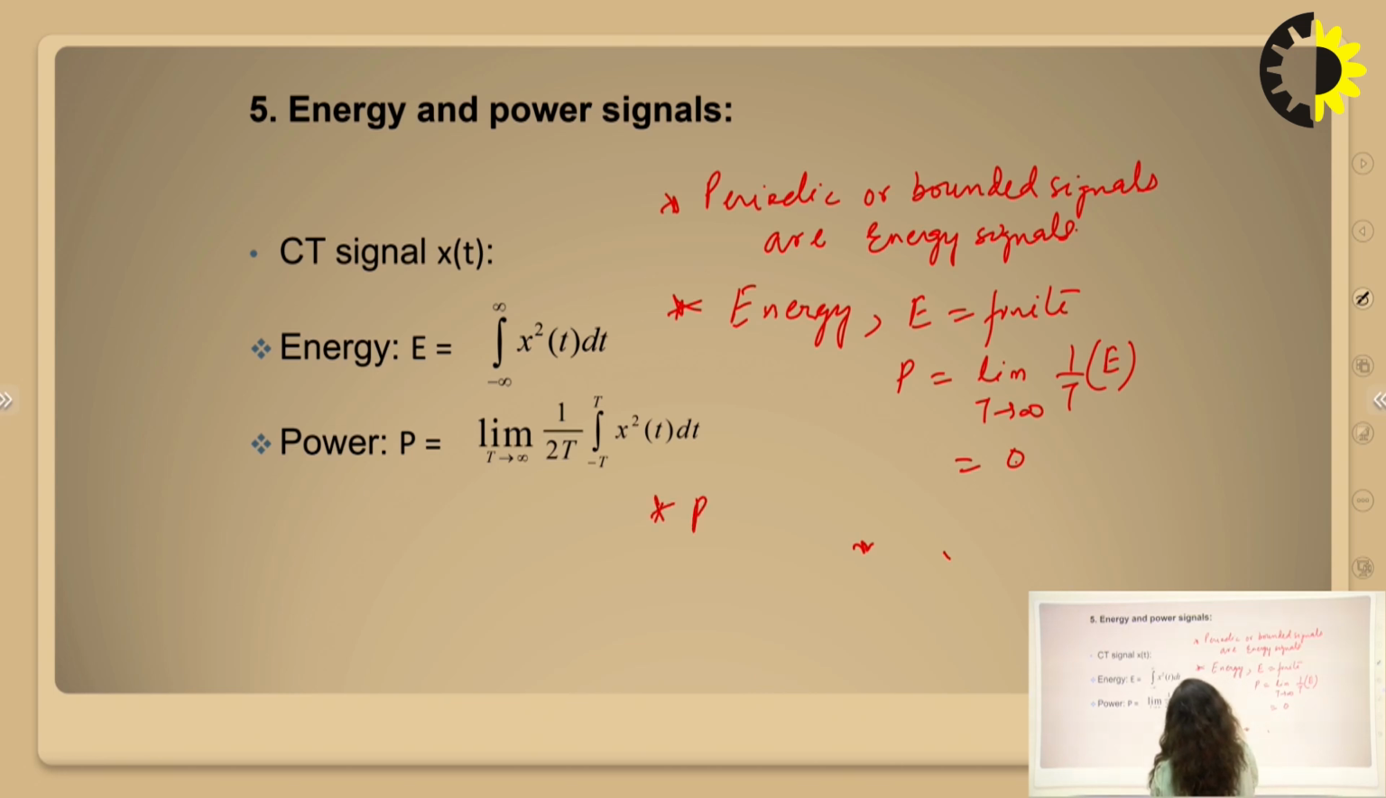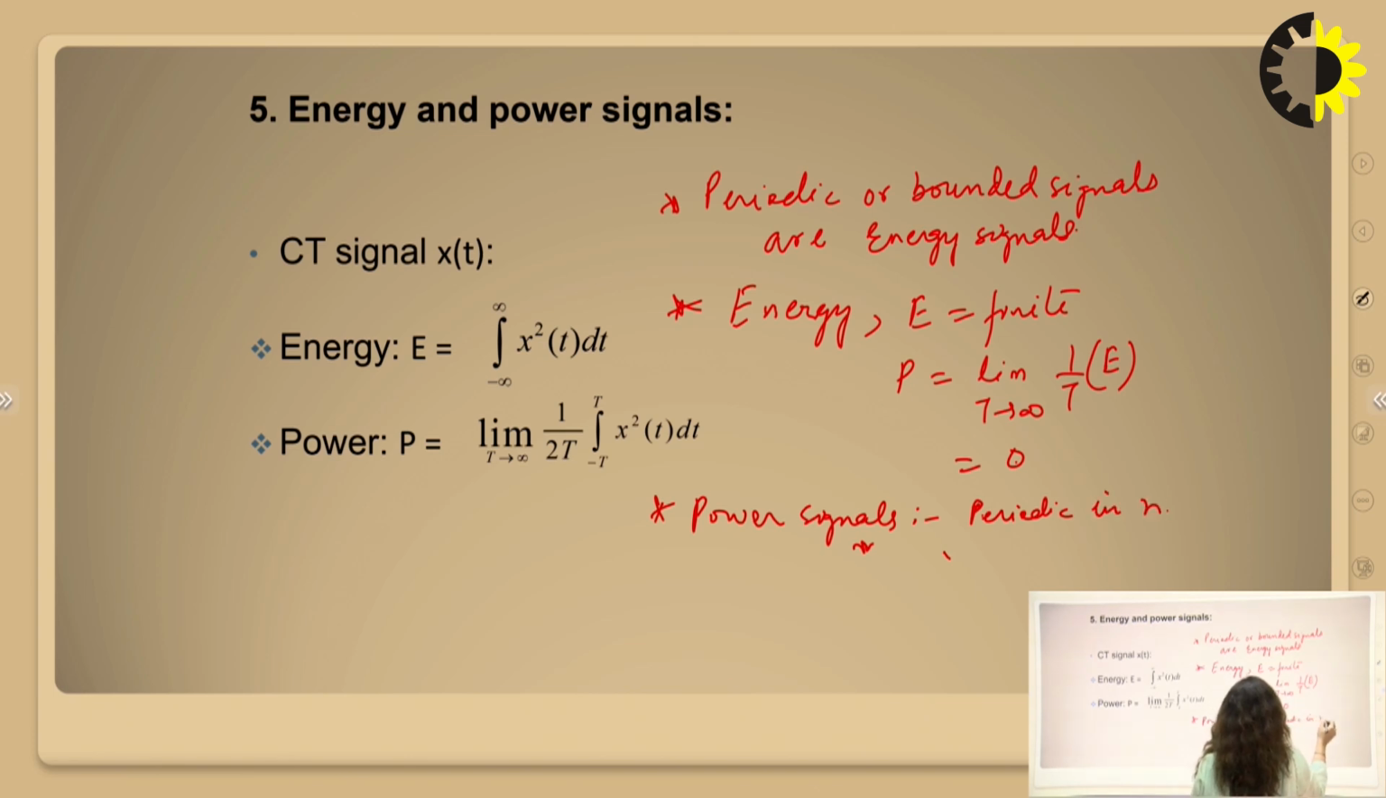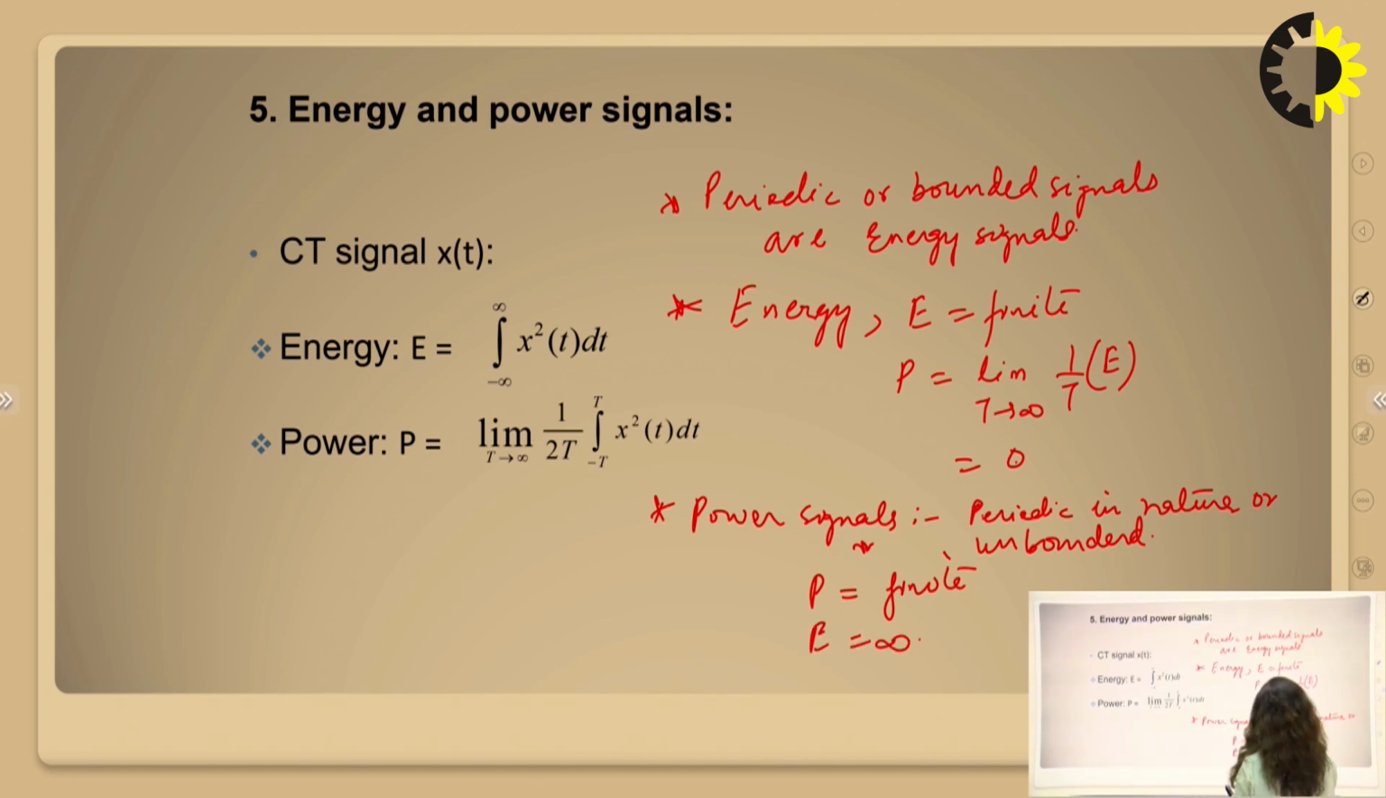On the other hand, power signals are basically those which are periodic in nature or unbounded. So power is finite here and energy is infinite here. So this is finite, that is, less than infinity, and this is infinite.